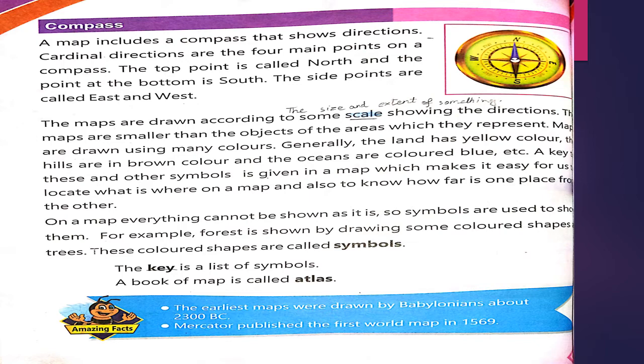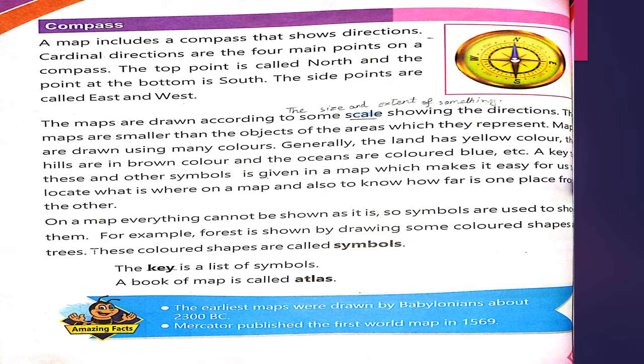A key, these and other symbols are given in a map which make it easy for us to locate what is where on the map and also to know how far is one place from the other. On a map you can see जब डिफरेंट चीजें डिफरेंट कलर से शो की जाएंगी तो आपको उनसे आइडिया हो जाएगा. उसके अलावा आपको कीज और सिंबल नजर आएंगे मैप पे, जिससे आपको ये समझने में आसानी होगी कि किस प्लेस का ड्यूरेशन या डिस्टेंस दूसरी प्लेस से कितना ज्यादा या कितना कम है. You can easily judge the distance from one place to another on a map.